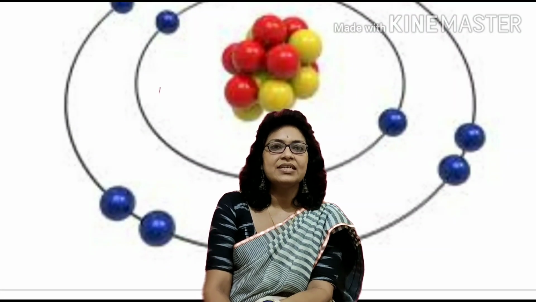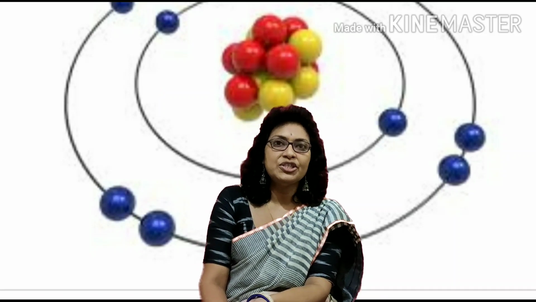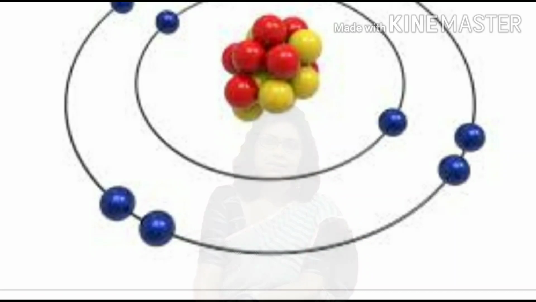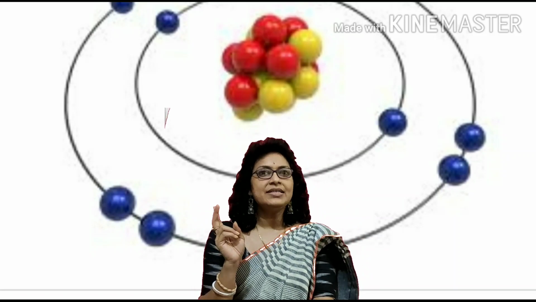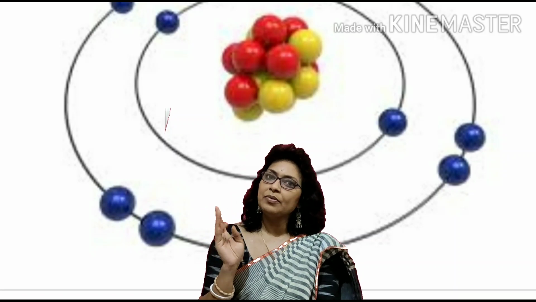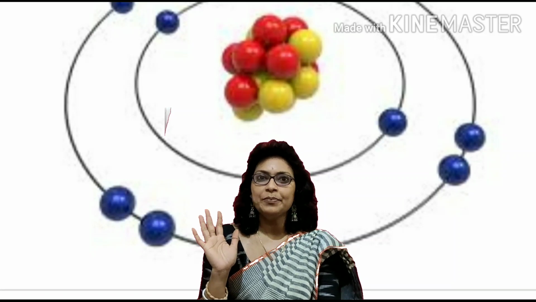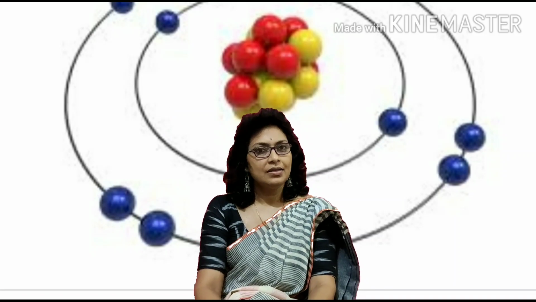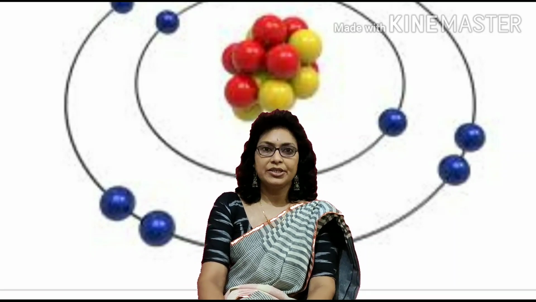Now we will discuss the physical properties through which we can differentiate between metals and non-metals. Number 1, physical state. Number 2, melting points and boiling points. Number 3, malleability. Number 4, hardness. Number 5, ductility. Then number 6, thermal conductivity. Number 7, electrical conductivity.